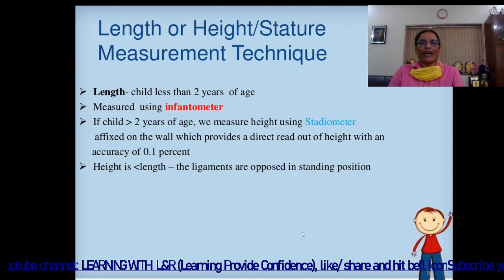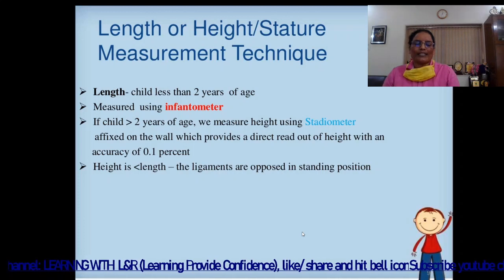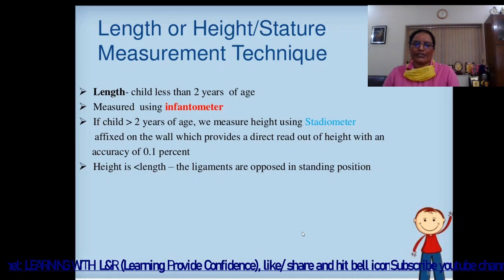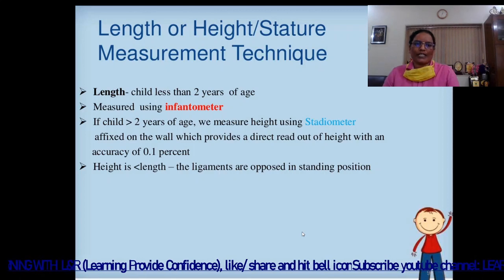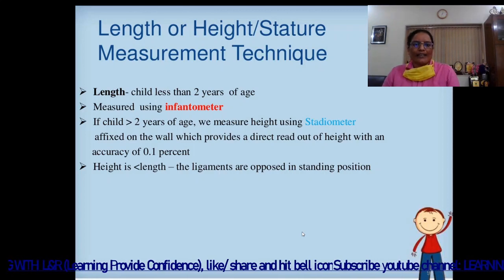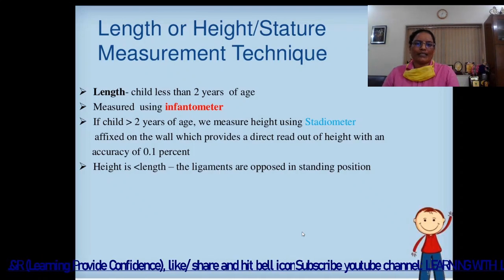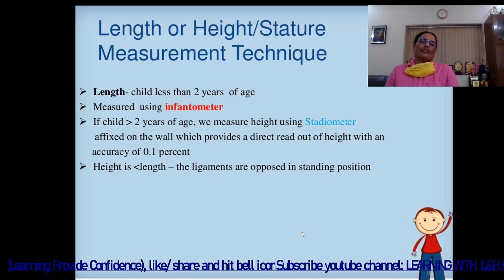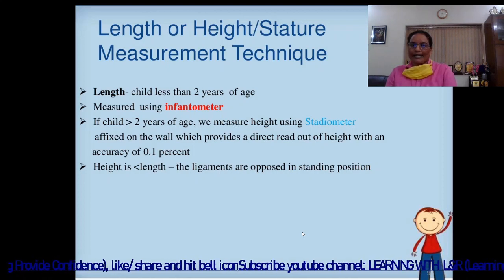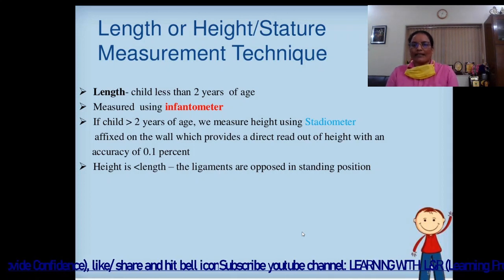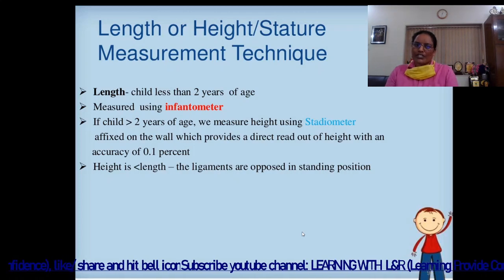Then length or height, stature measurement technique. We call it length when the child's age is less than 2 years, and we can use the infantometer to measure the length. If the child is more than 2 years of age, we measure height using the stadiometer. Your examiner can ask a question regarding the difference between length and height, how we measure the length with the help of the infantometer, and how we measure the height with the help of the stadiometer.